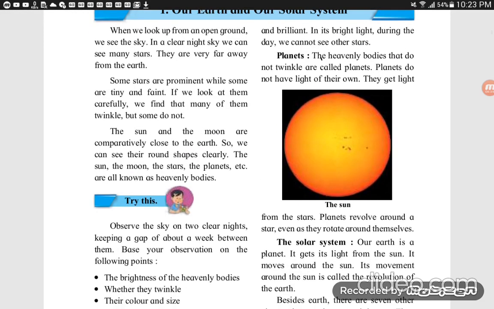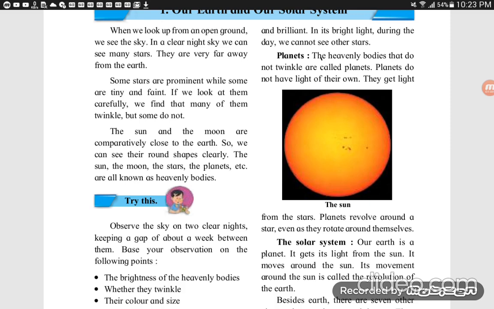They get light from the stars. Planets revolve around a star even as they rotate around themselves. That is, each planet rotates around itself and also revolves around a star. The sun is a star and all the planets revolve around this star.